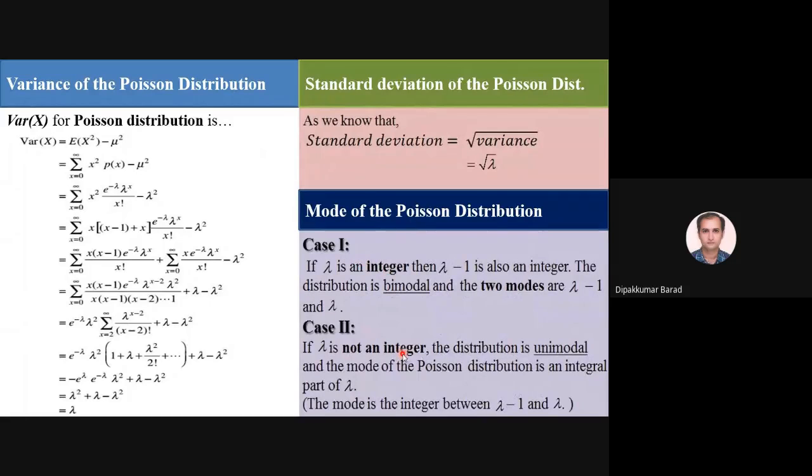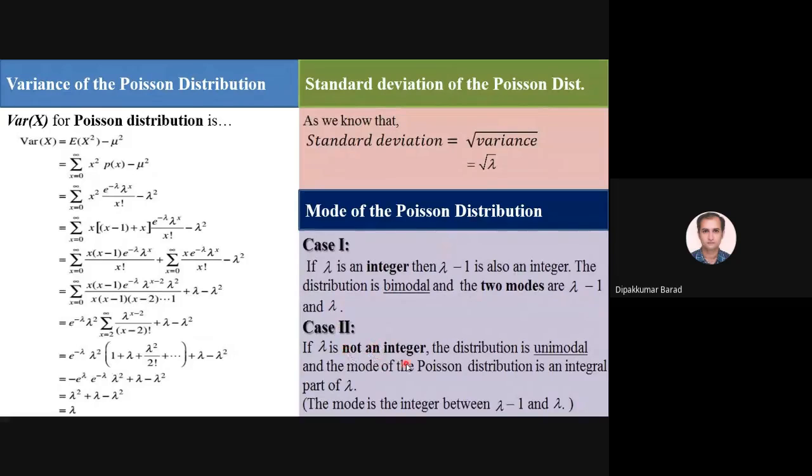If lambda is an integer, the distribution is bimodal. It means we get two modes if lambda is an integer. Then lambda minus 1 is also an integer, and we get two modes, lambda minus 1 and lambda.